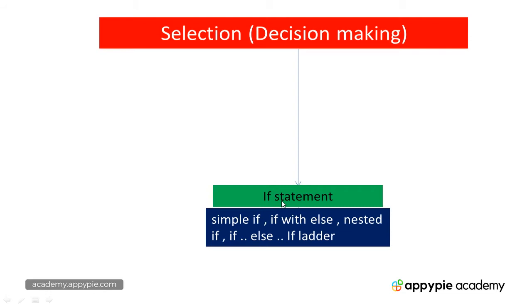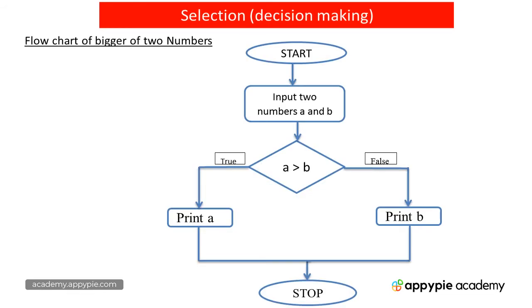So, what is selection? It is a decision making process. In order to make you comfortable with the decision making process, I have come up with a flowchart, rather two flowcharts. A flowchart is a pictorial representation of the flow of logic, right? Suppose I want to get the bigger of two numbers. So this indicates the start of the flowchart. Input two numbers A and B, right? We will be inputting two numbers through the keyboard.